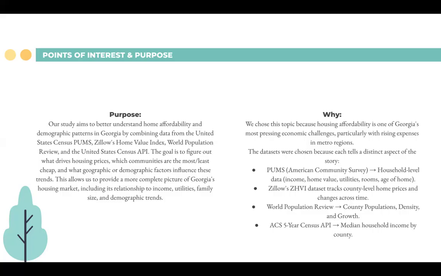We chose the following data sets. The PUMS, because it contained household level data such as income, home value, utilities, rooms, and age of the property. The Zillow dataset, because it tracked county level home prices and changes across time. The World Population Review, because it contained county populations, density, and growth. And the 5-year Census API, because it contained median household income by county.